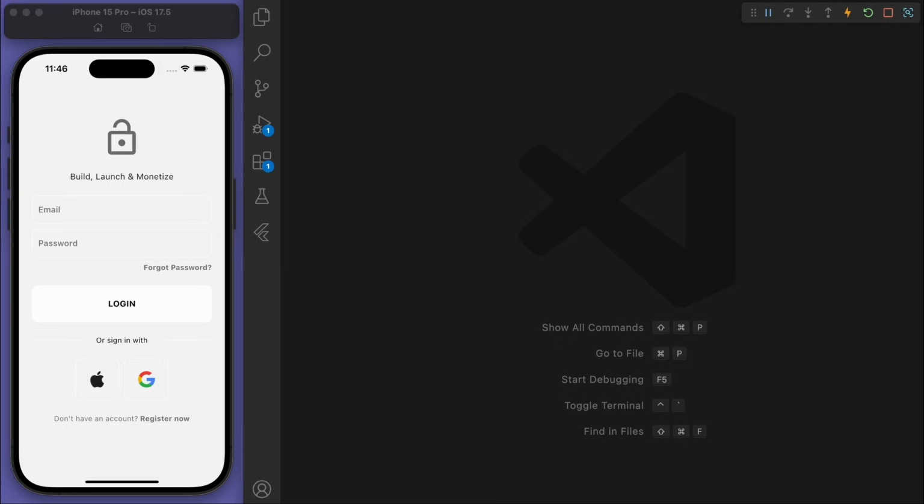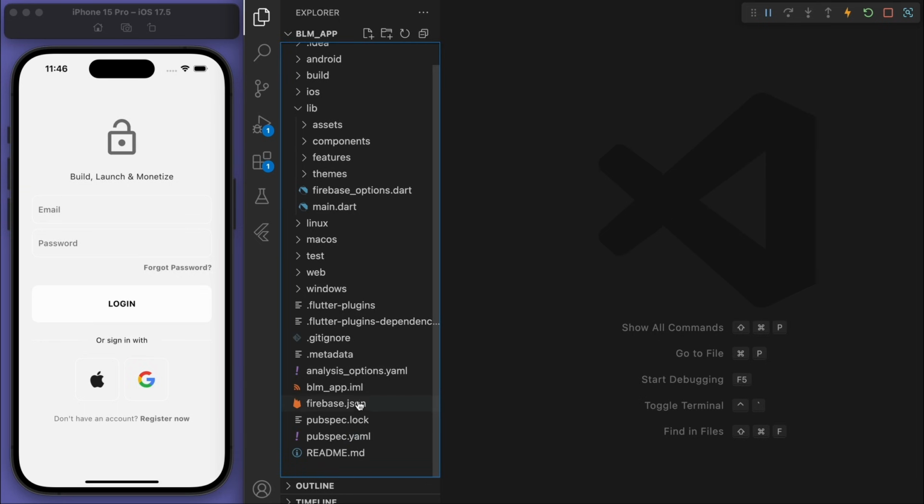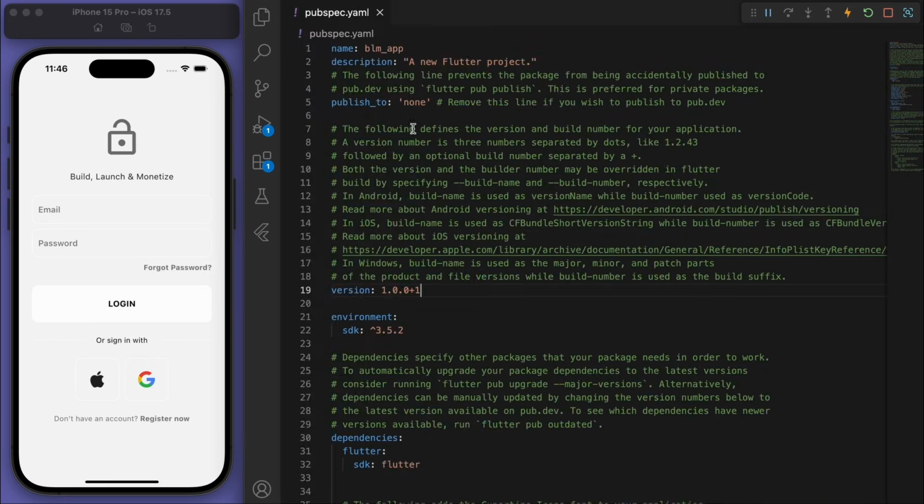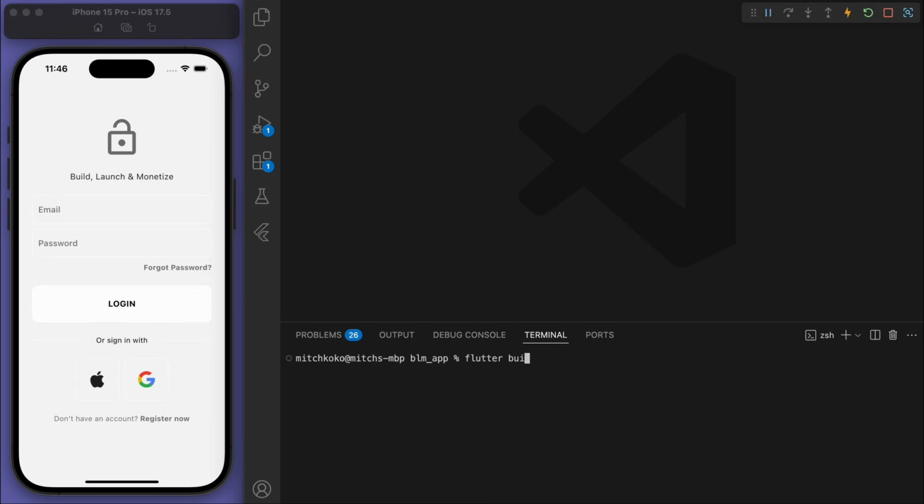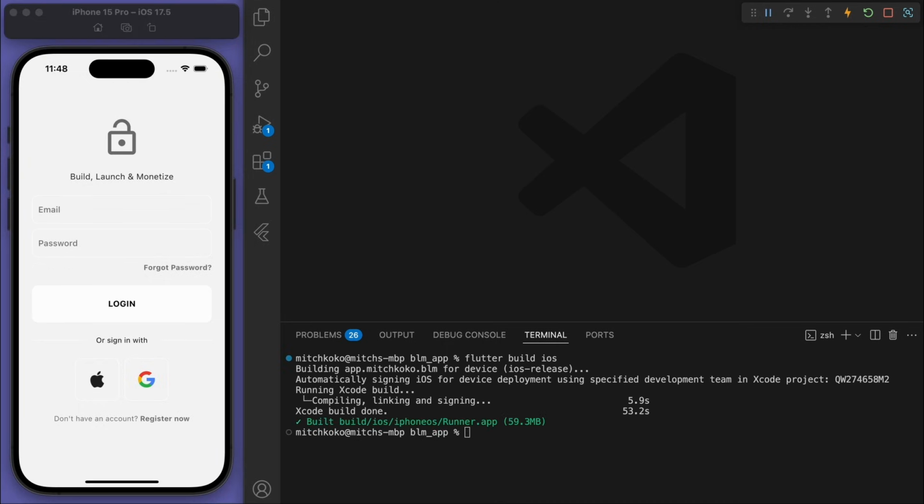Now, since we have our first version already on the App Store, when you want to upload the next version, if you go to the pubspec.yaml, you can see the version here. So I'm just going to increment that last digit by 1 and save it. And then let's say flutter build ios. Cool, that's built. Then let's open up Xcode.